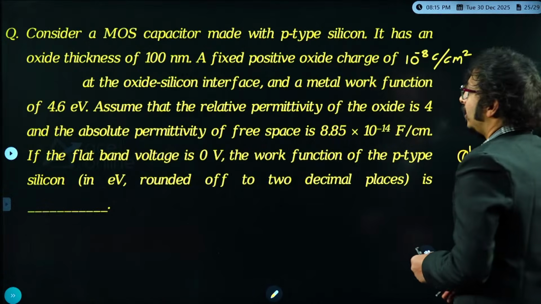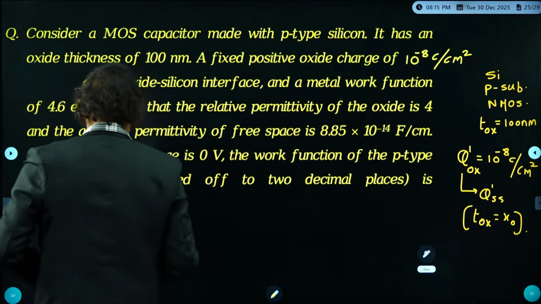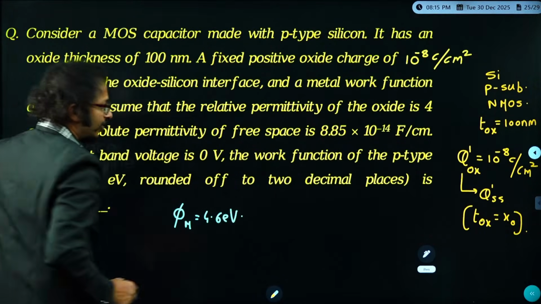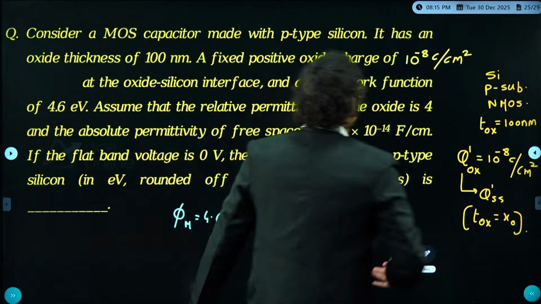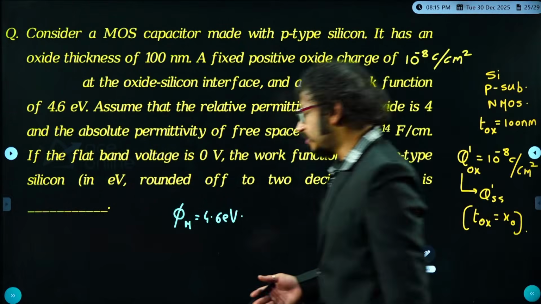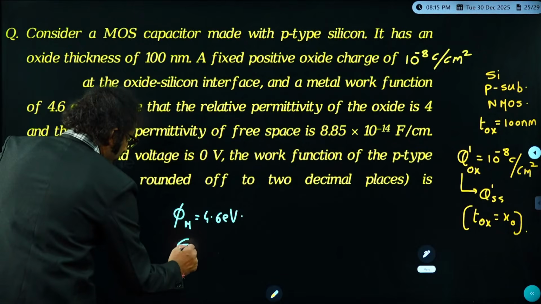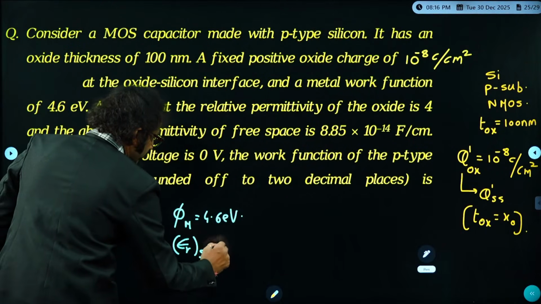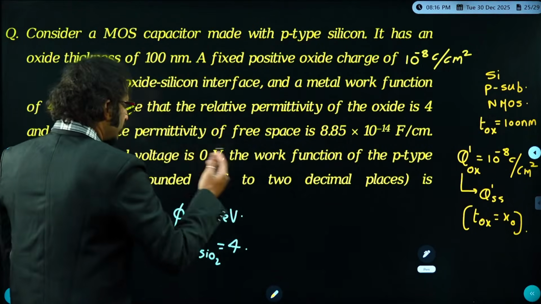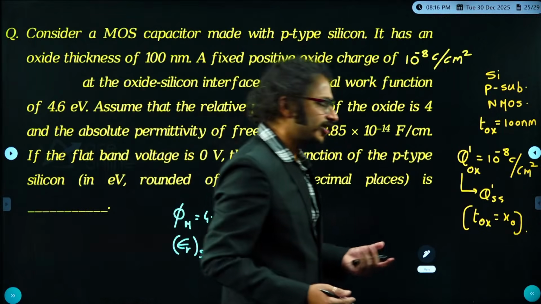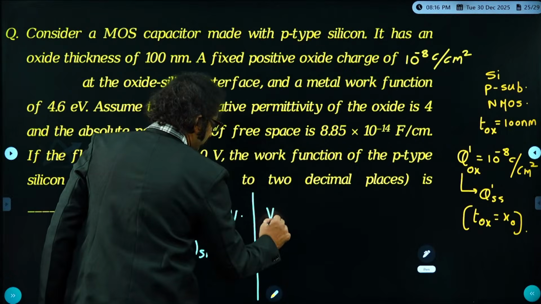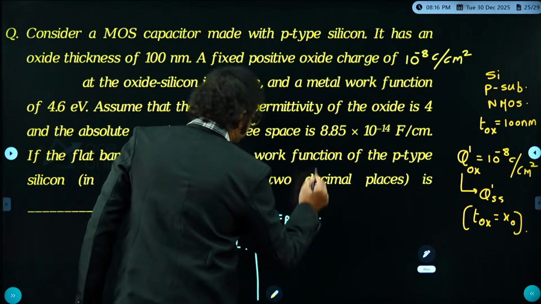Okay, fine. And the metal work function, the examiner has given as 4.6 electron volt. It is a perfectly practical MOS cap or a practical MOS diode, right? Assume that the relative permittivity of the oxide is 4. That means epsilon R for silicon dioxide is how much, my dear students? It is 4. We say 3.9 or 4, fine. And epsilon naught is 8.85 into 10 power minus 14 farads per centimeter, we know that. And the total flat band voltage is nothing but 0.